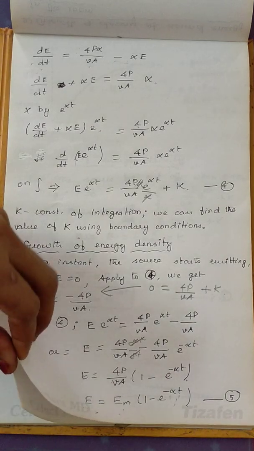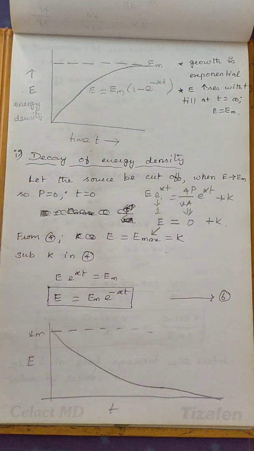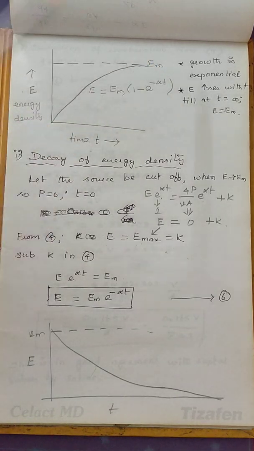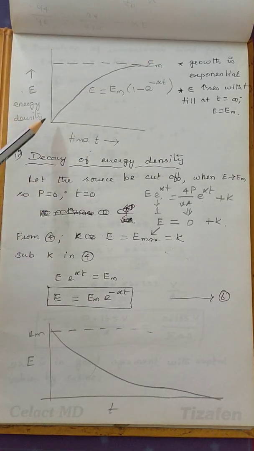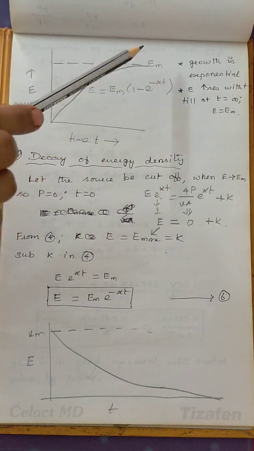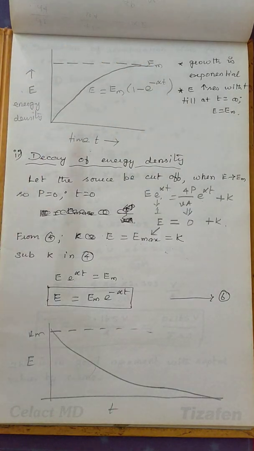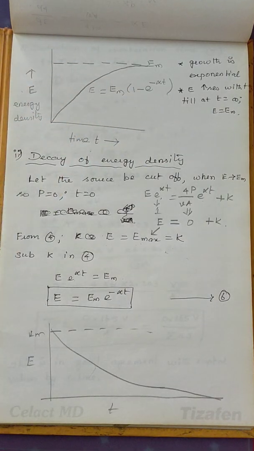Then this is explained in a diagram, energy density against time. All other terms are constant here. Em is the maximum value of energy, and it is Em into 1 minus e power minus alpha into t, so it varies like this. It grows in an exponential manner. E increases with t exponentially till t reaches infinity. At infinity, E is equal to Em. So this is the expression for the growth, schematically represented by this diagram.